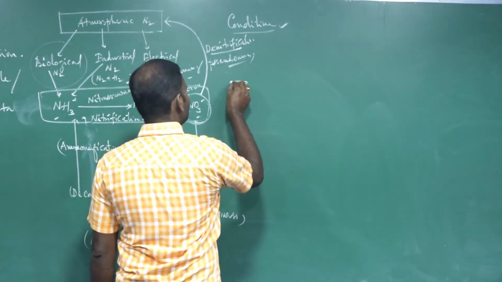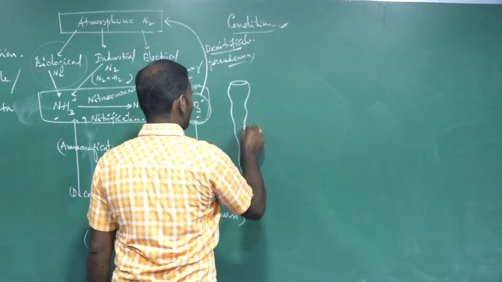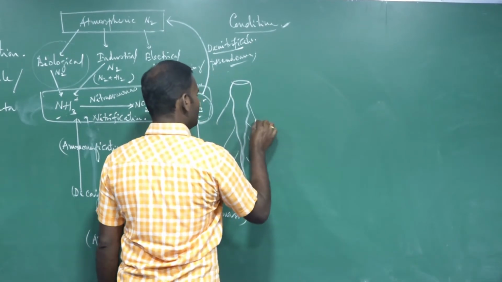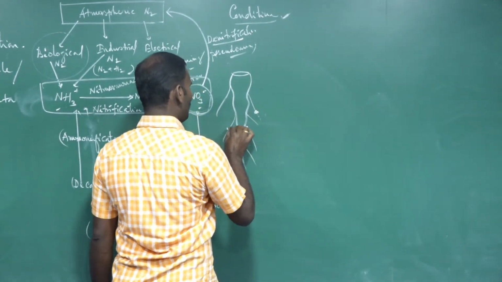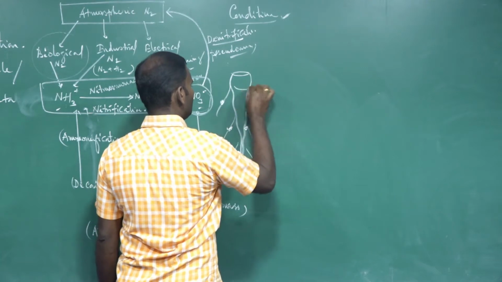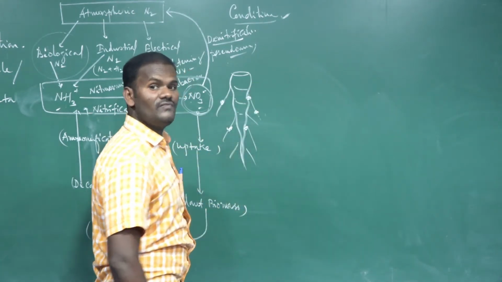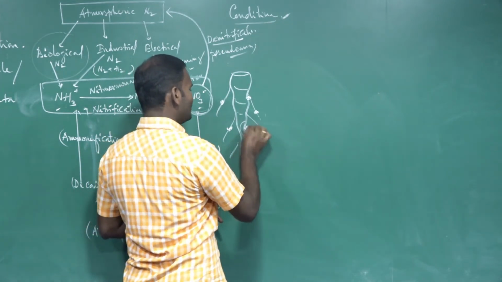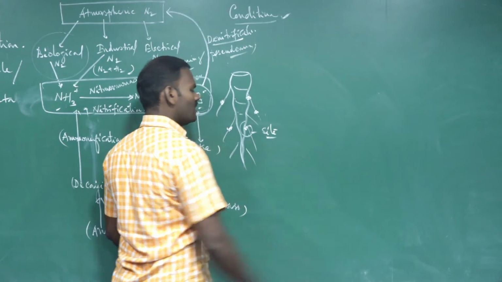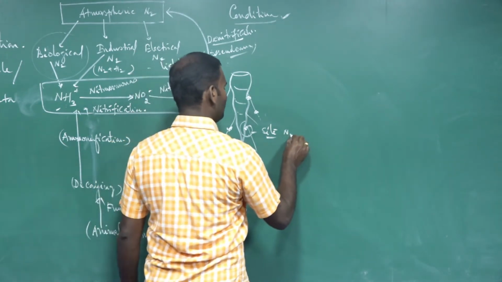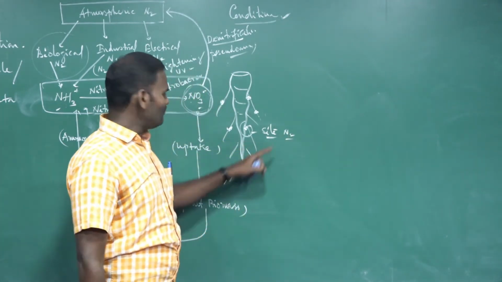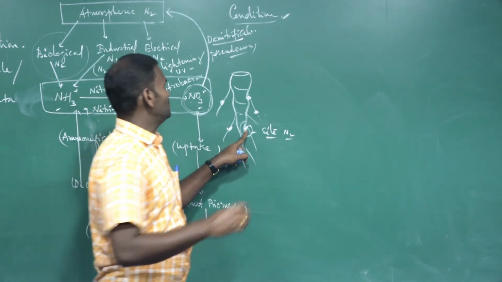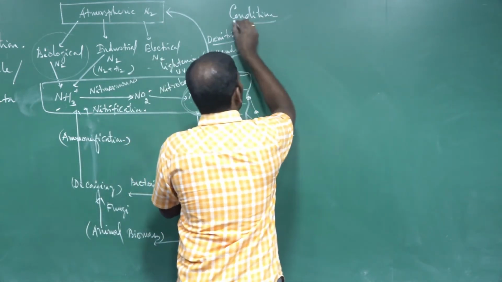Rhizobium bacteria cause nodule formation. It is a symbiotic nitrogen fixing bacterium. They cause nodule formation in the root, and these are the actual site for nitrogen fixation. For these bacteria to fix the atmospheric nitrogen in the root nodules, certain conditions are essential. So what are the conditions that are essential?